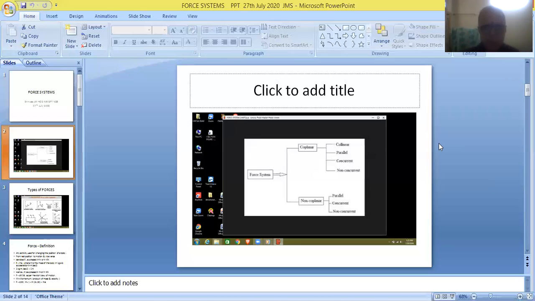Sometimes all the forces will be lying in the form of a straight line. It can be a horizontal line, or a vertical line, or an inclined line in the x direction, or an inclined line in the y direction. Whatever may be the case, if all the forces are lying in the form of a straight line, then they are called collinear forces.